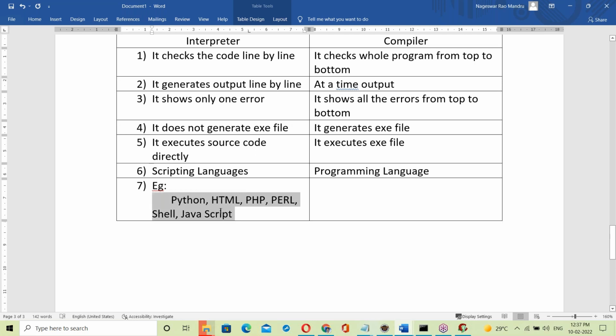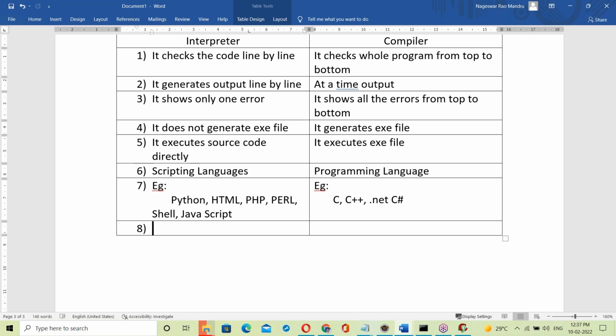So these are scripting language examples. Now programming language examples: C is a programming language. C++ is a programming language. C#, .NET C Sharp, is a programming language. So these are the scripting language examples, and these are the programming language examples.